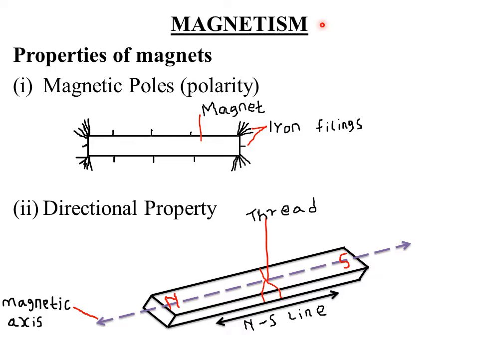So let's look at magnetism. Where is the word magnetism originating from? Magnetism is simply from the word a magnet. So let's look at the discovery of a magnet. A magnet was discovered from a given material called lodestone, or sometimes we call it magnetite.